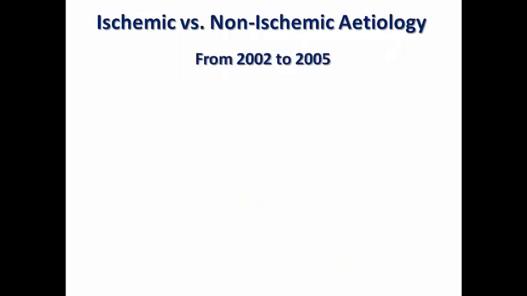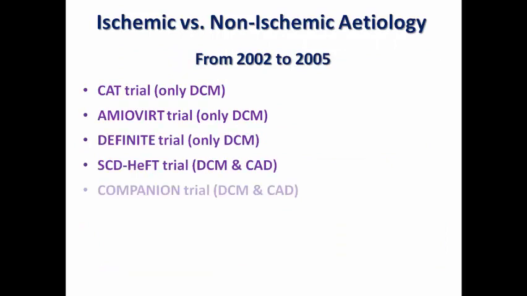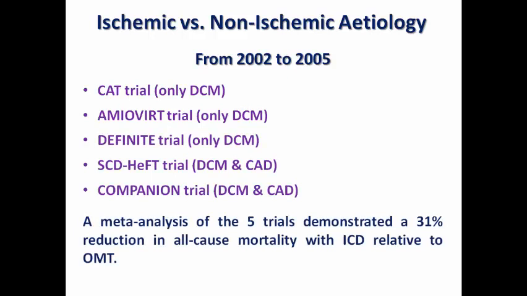From 2002 to 2005, there were famous 5 trials regarding the ICD in those patients, and a meta-analysis of the 5 trials demonstrated a 31% reduction in the all-cause mortality with ICD in relation to optimized medical treatment.